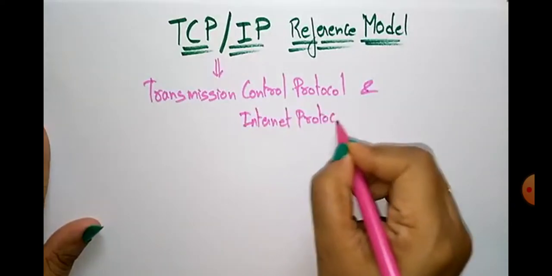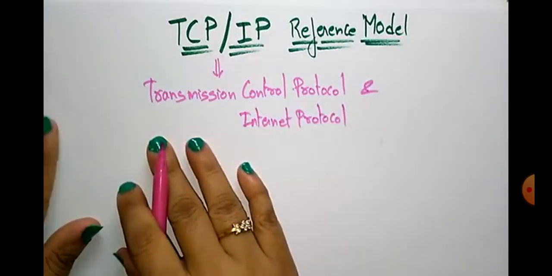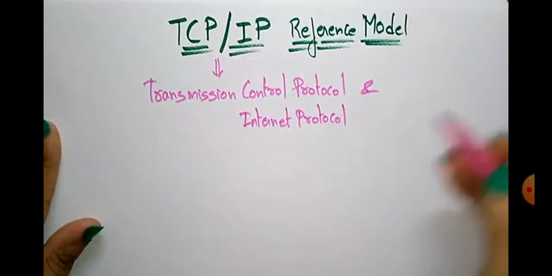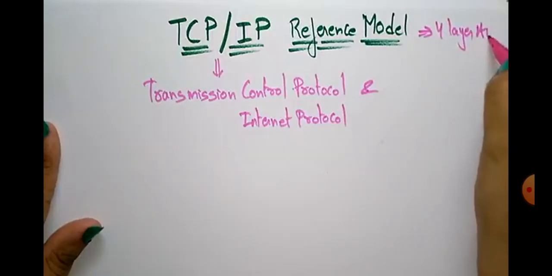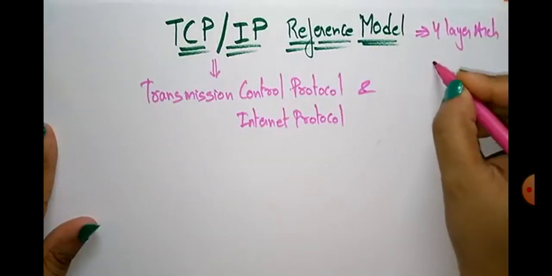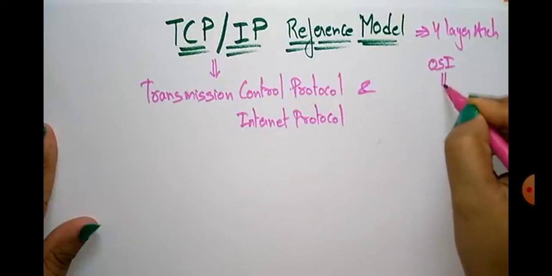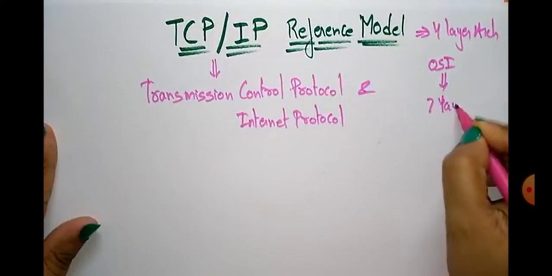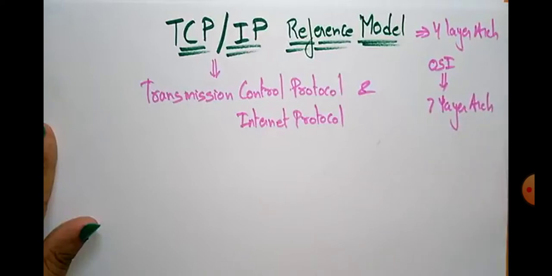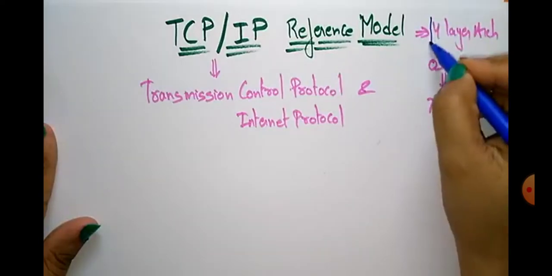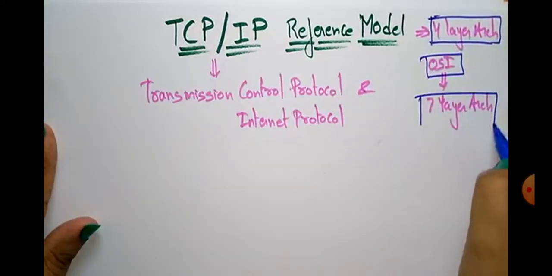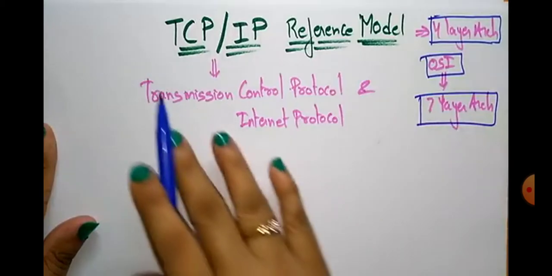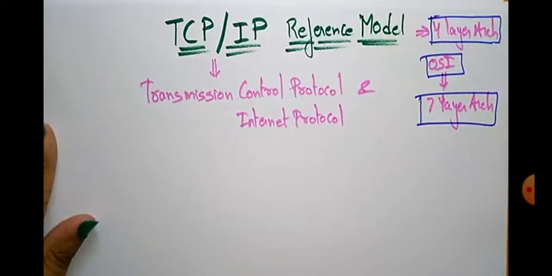So this TCP/IP reference model is a 4-layer architecture, whereas OSI reference model is a 7-layer architecture. So you have to remember that. TCP/IP is a 4-layer architecture, whereas OSI reference model is 7-layer architecture. Now let us see what is this Transmission Control Protocol and Internet Protocol.